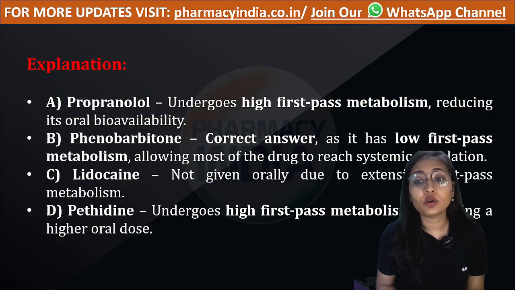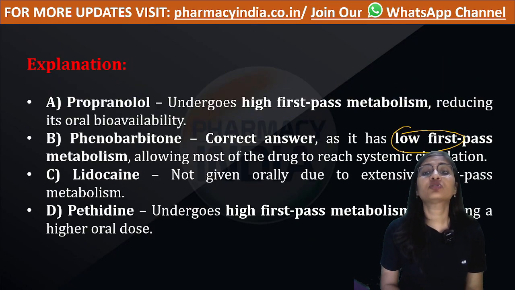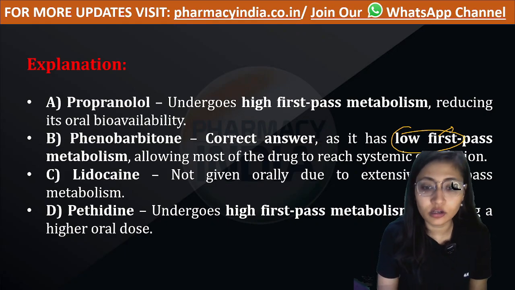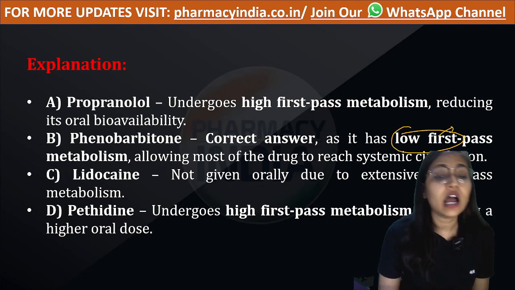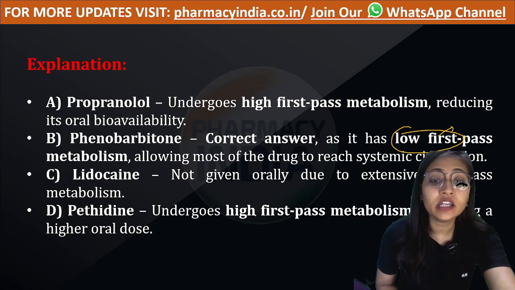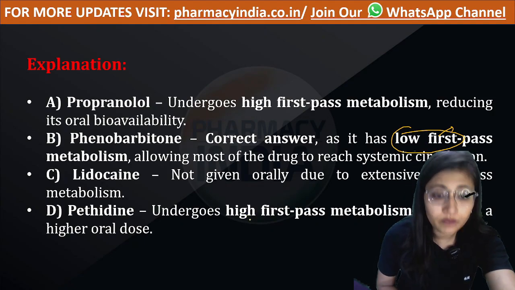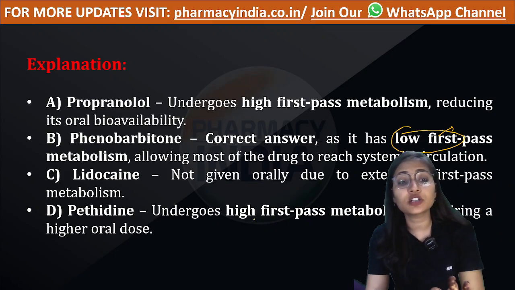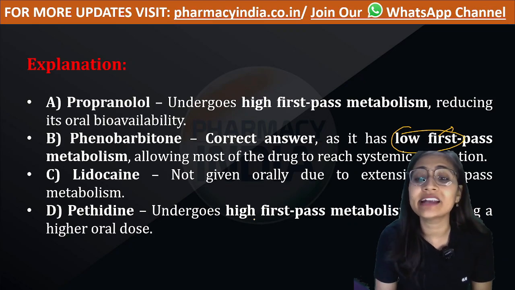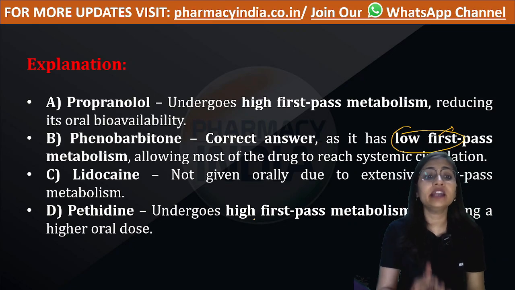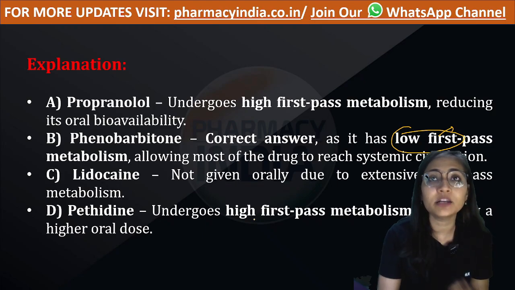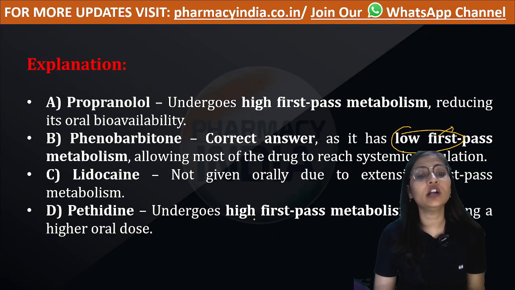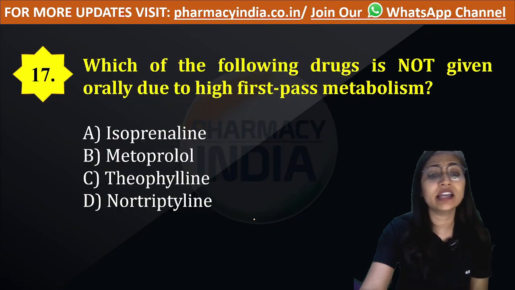Phenobarbital. Phenobarbital has low first pass metabolism, so a lower amount of drug gets wasted and maximum drug reaches the systemic circulation. If we see the fourth option, that is pethidine, pethidine undergoes maximum first pass metabolism. Therefore, a maximum amount of drug gets wasted. Therefore, to maintain a certain percentage of drug in the systemic circulation, you have to administer a higher oral dose of drug. Let's move to next question.